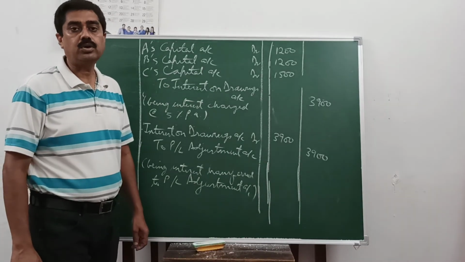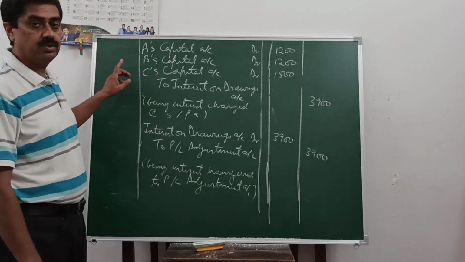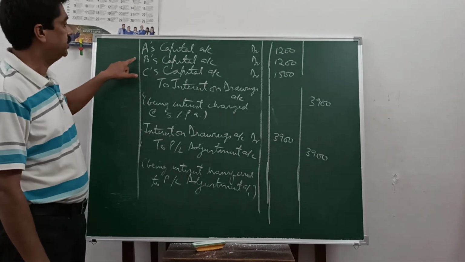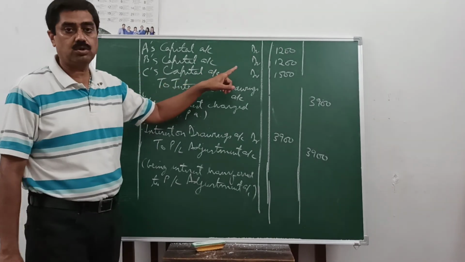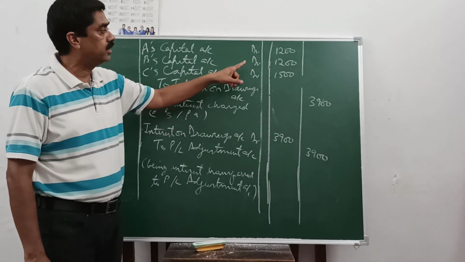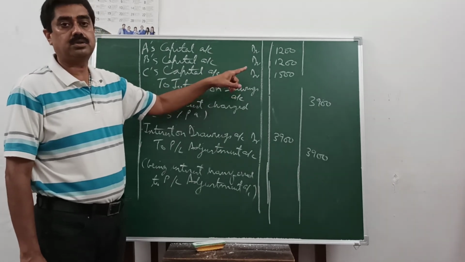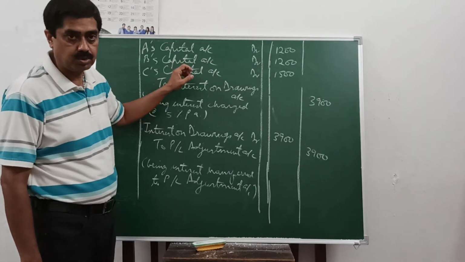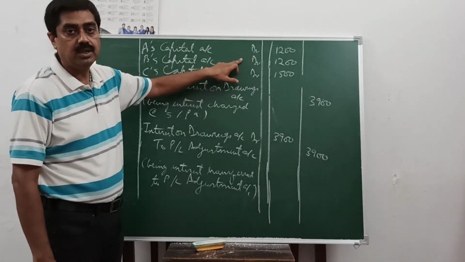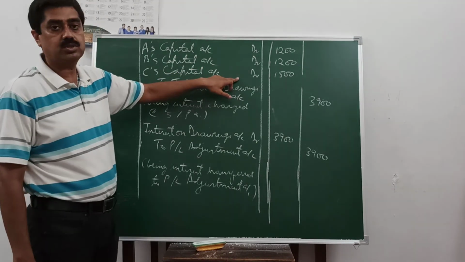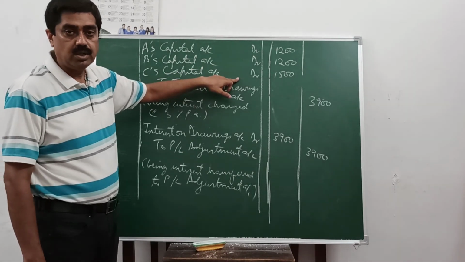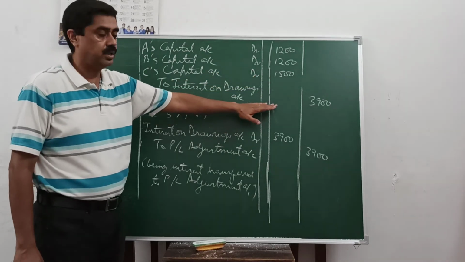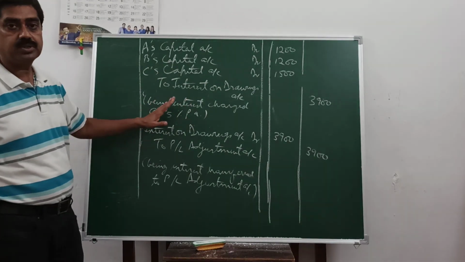Now the next entry is for interest on drawings. The opening entry will be the partners' capital accounts debited: A's capital account debit, B's capital account debit, C's capital account debit with their respective share of interest on drawings, which is coming 1,200, 1,200 and 1,500 for A, B and C respectively. That is 48,000 into rate 5% into 6 upon 12. That's how we got 1,200 for A and B, drawing in the middle of each month. And similarly the same calculation for C also: 60,000 into rate 5% into 6 upon 12, and that's how we have 1,500. Add, it comes to 3,900, being interest charged at the rate of 5% per annum.